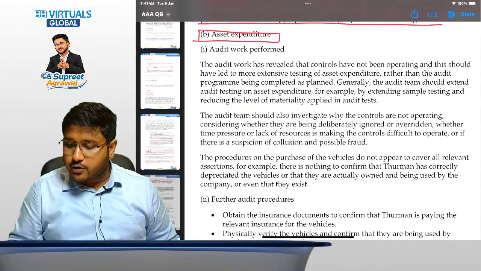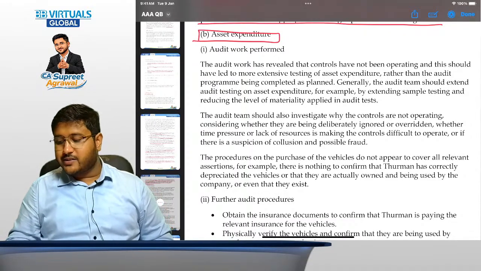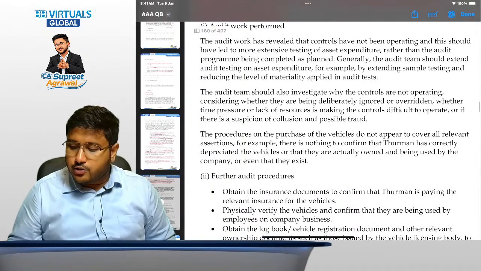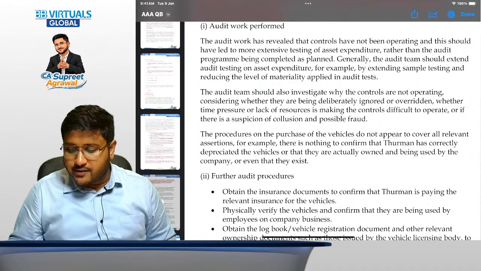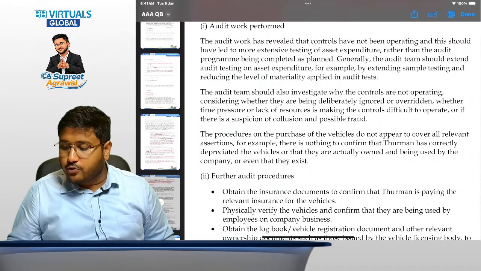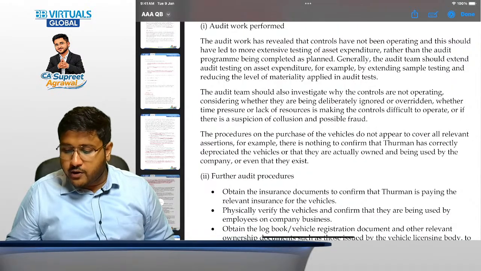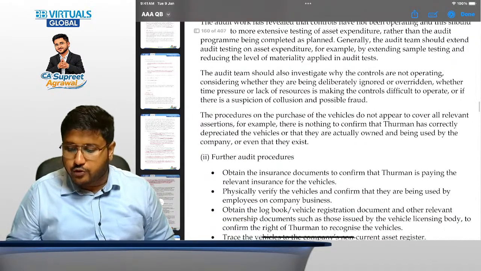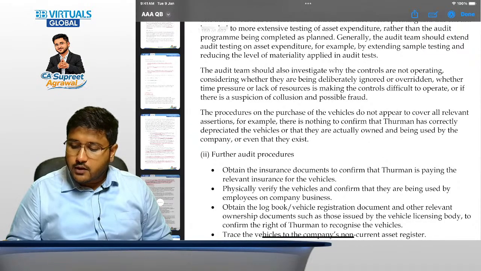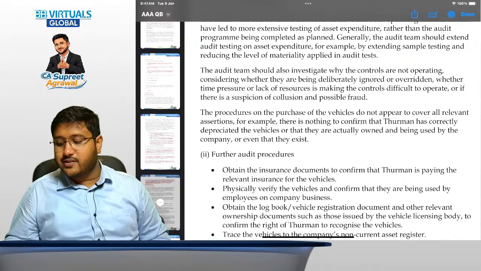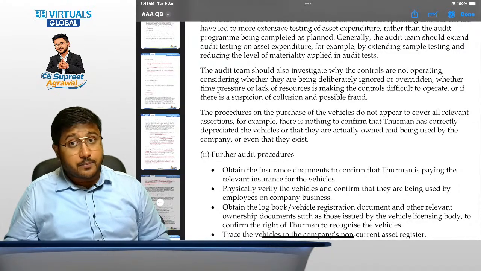Generally, the audit team should extend audit testing on asset expenditure, for example, by extending sample testing and reducing the level of materiality applied in audit tests. The audit team should also investigate why the controls are not operating, considering whether they are being deliberately ignored or overridden, whether time pressure or lack of resources is making the controls difficult to operate, or if there is a suspicion of collusion or possible fraud also. The procedures on the purchase of the vehicles do not appear to cover all relevant assertions. For example, there is nothing to confirm that Thurman has correctly depreciated the vehicles or not.